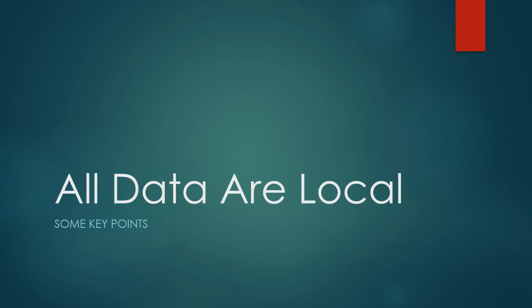Hello everyone. We are going to go through a couple of points that are made in Chapter 1 of your textbook. In fact, Chapter 1 of your textbook is split into two parts. The first part talks about why data are sometimes referred to as "data are" instead of "data is", and we'll go through that point briefly. Then we'll spend the rest of this video going through the second point that is made, and that is why are all data local?